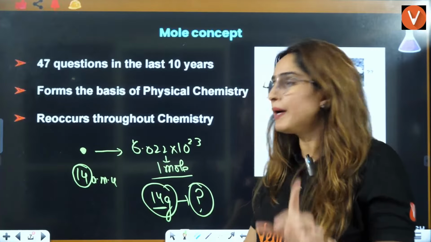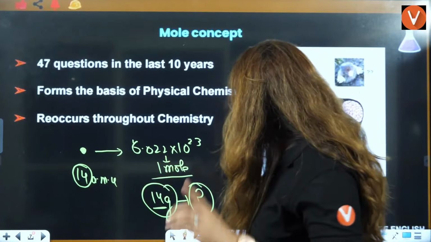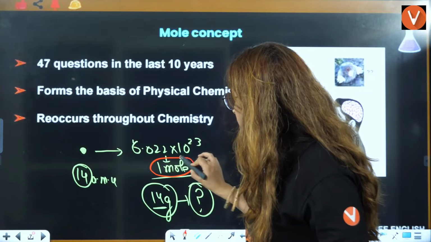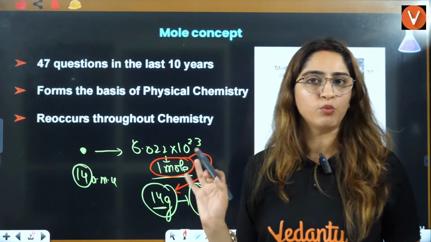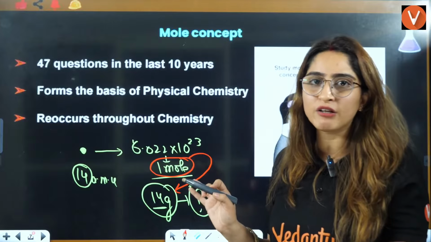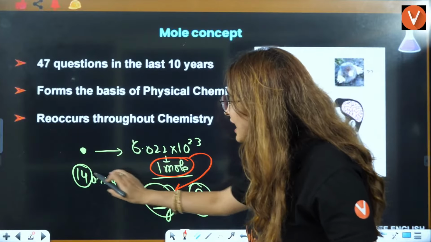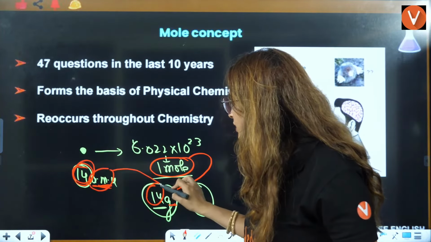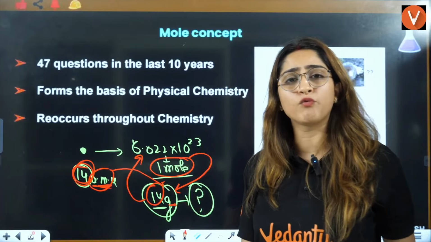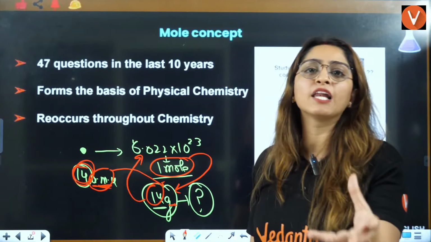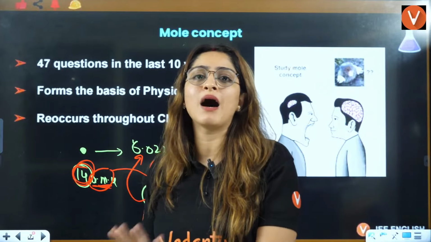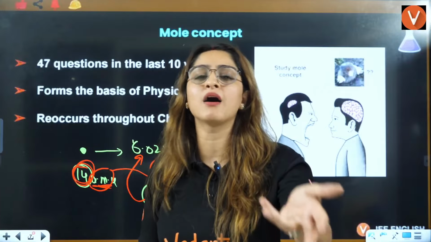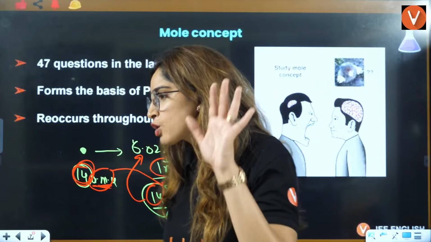So gram atomic mass is not defined as calculating for 1 mole, though it is the same as 1 mole; it is the reverse of that thing. When we talk about molar mass, they said, what is the mass of 1 mole? We said it is 14 gram per mole. But when we talk about gram atomic mass, if you keep the numeric value same and change the units from AMU to grams, then how many atoms will be there? 1 mole of atoms only. So the value of gram atomic mass and molar mass is the same, because in both you have 1 mole only. Got this point, guys?